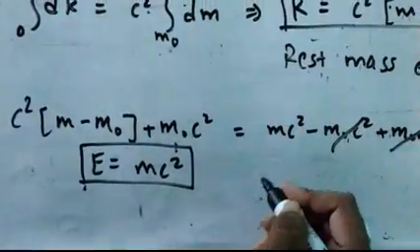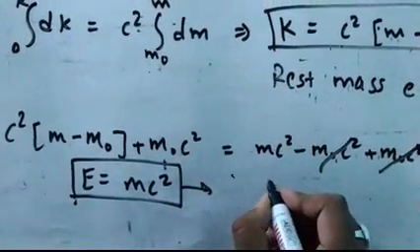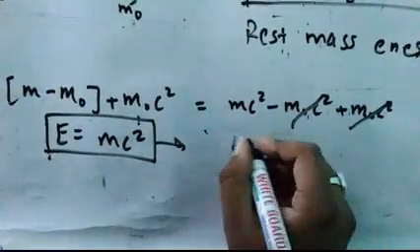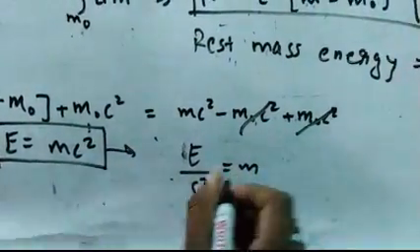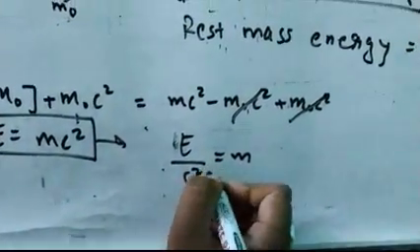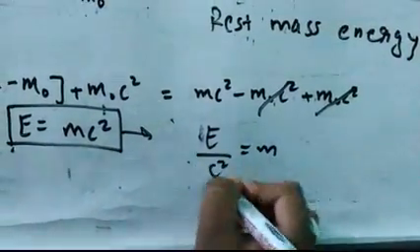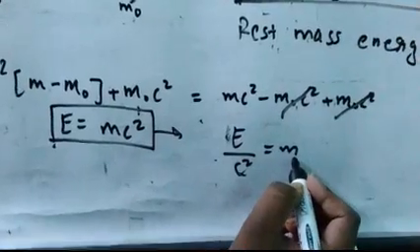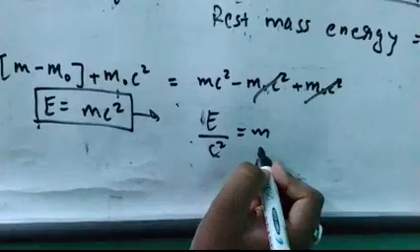Okay, so we can also say that E by c square is equal to m. So this implies that whenever energy is given to the object, its mass will increase. This equation actually implies that whenever some energy is given to the object, its mass will increase, as it is indicated by this equation.